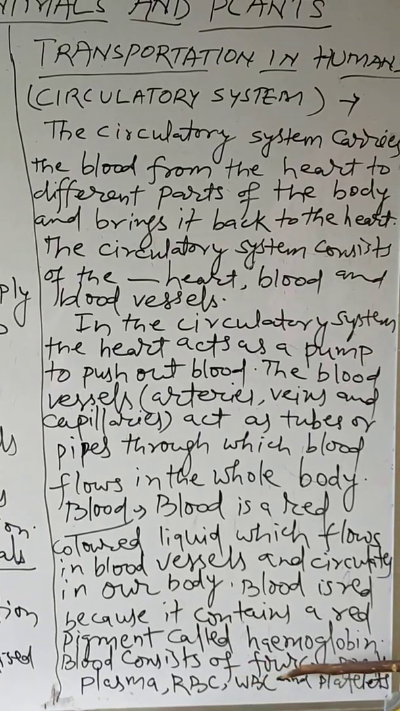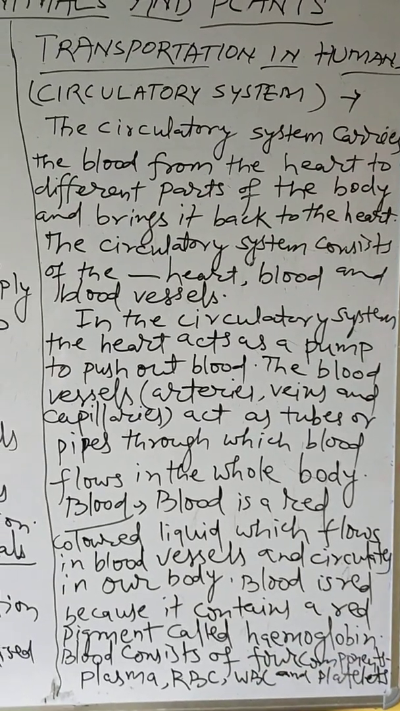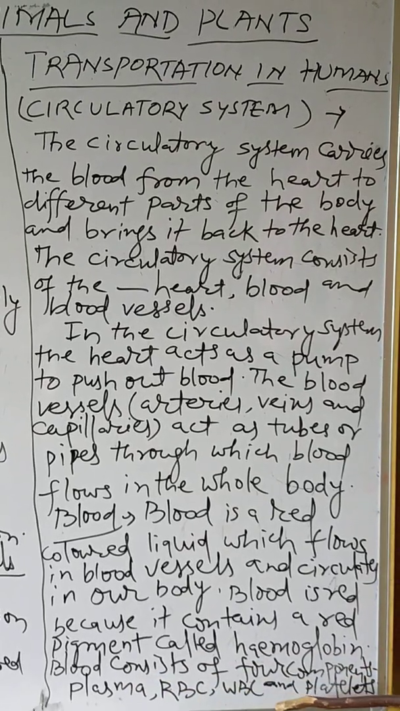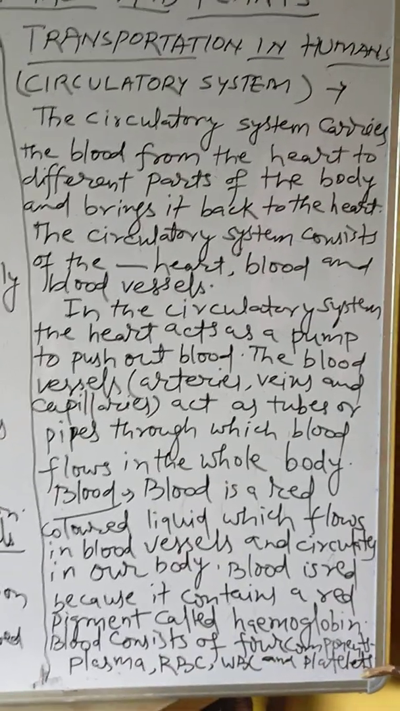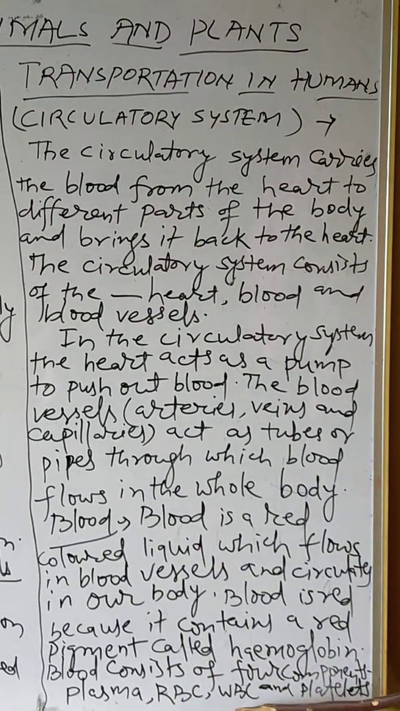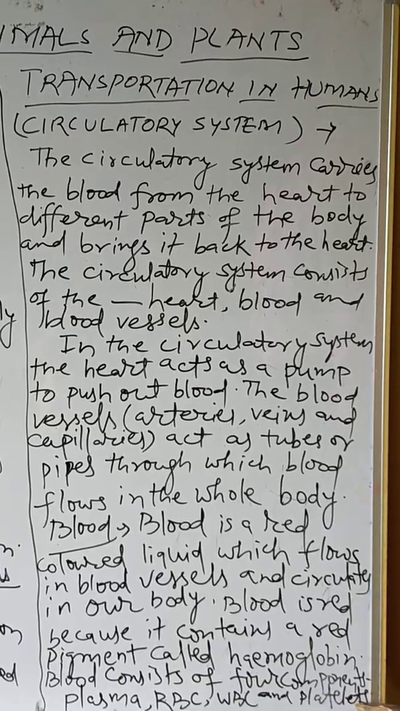Blood consists of 4 components. What are these? Plasma, RBC, WBC and platelets. Blood consists of 4 components: plasma, RBC, WBC and platelets.